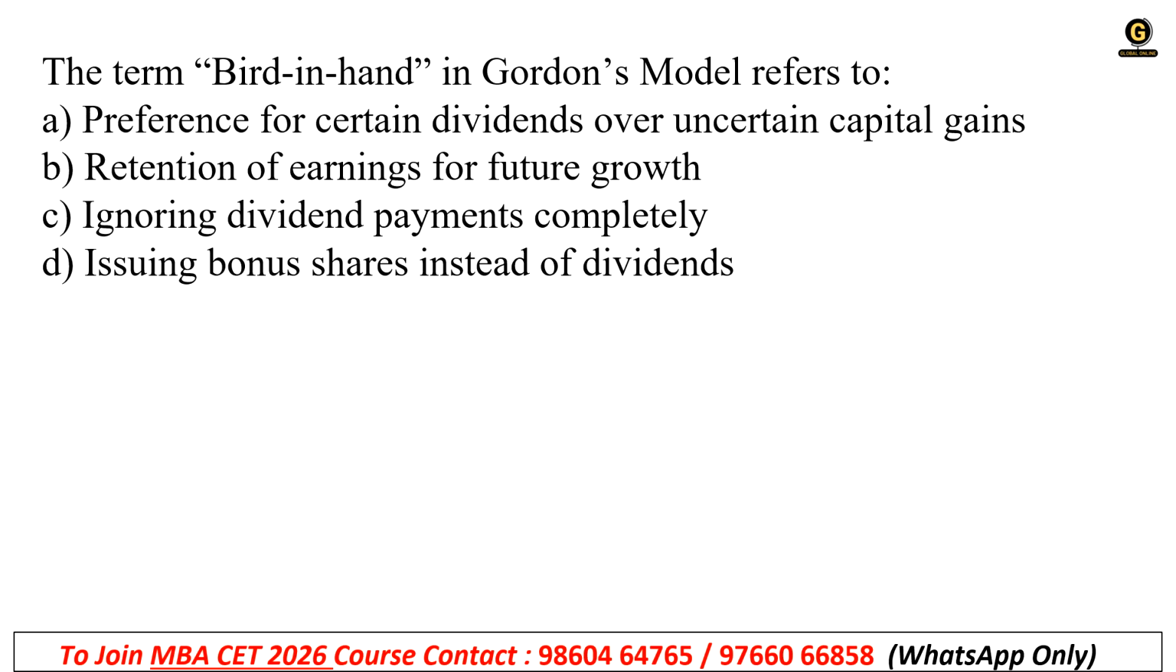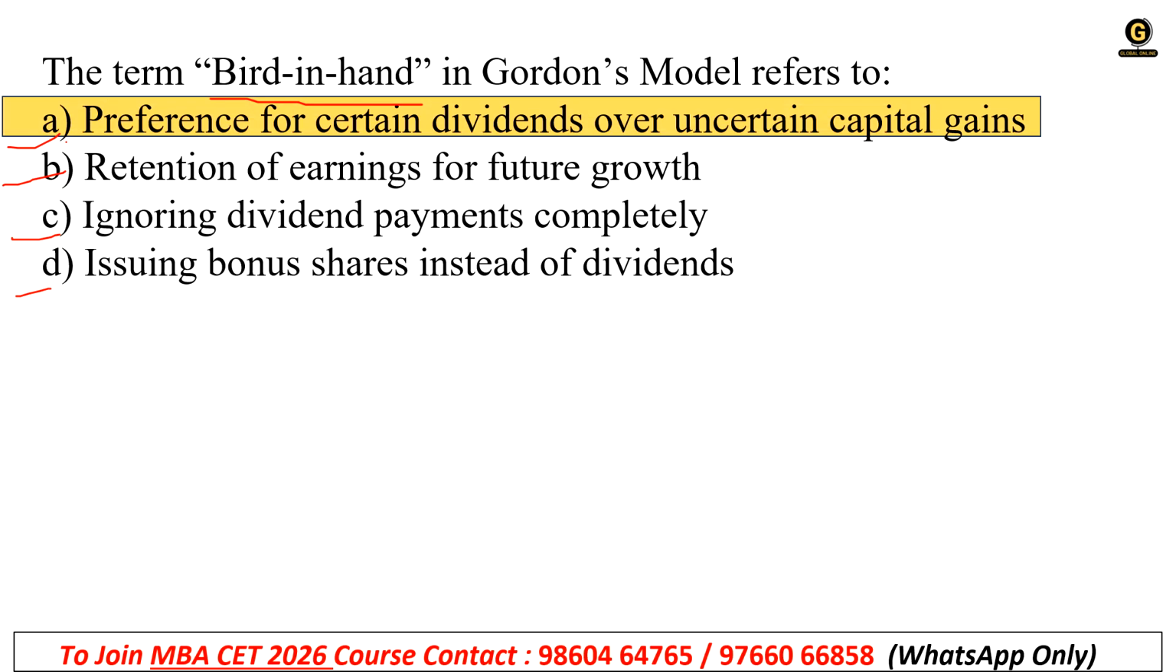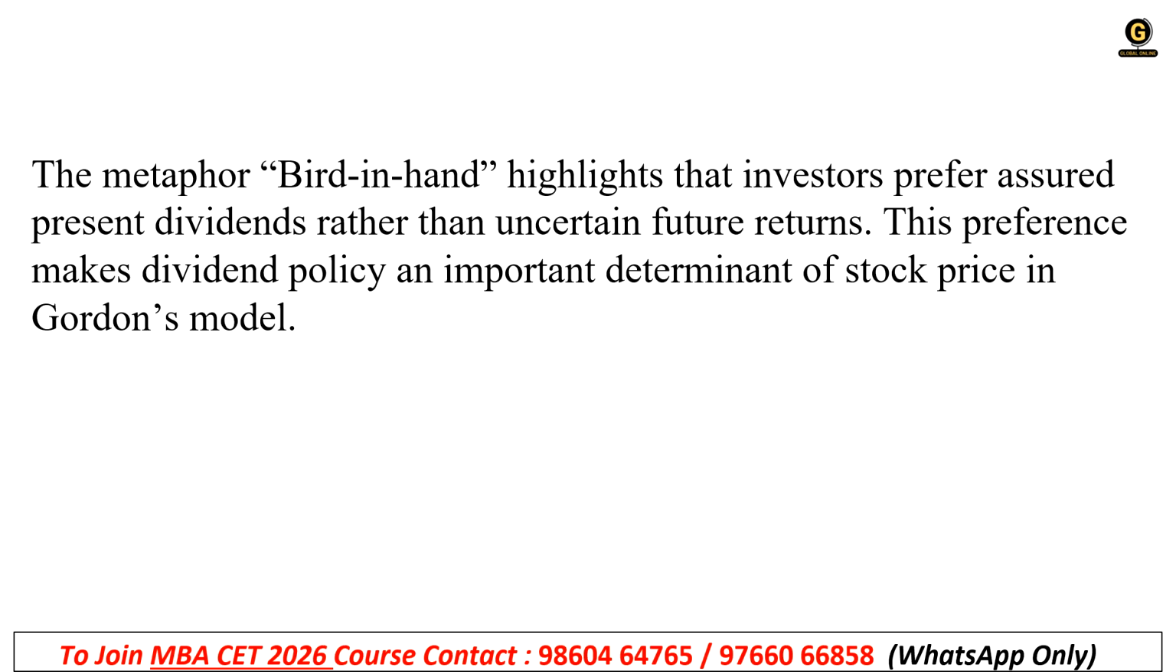Next question. The term bird in hand in Gordon's model refers to what? A. Preference for certain dividends over uncertain capital gains. B. Retention of earnings for future growth. C. Ignoring dividend payouts completely. Or D. Issuing bonus shares instead of dividend. What is it? Option A, preference for certain dividends over uncertain capital gains. That is your bird in hand, right?